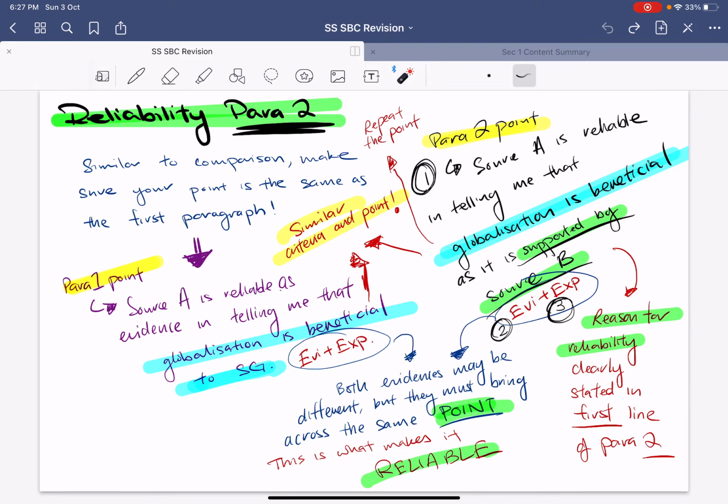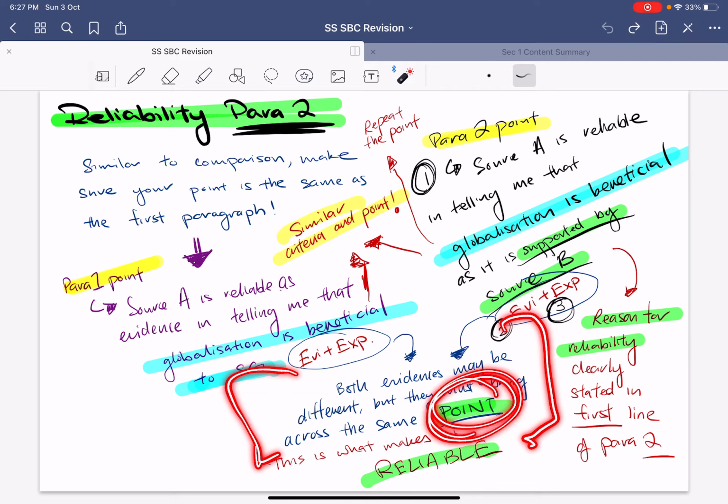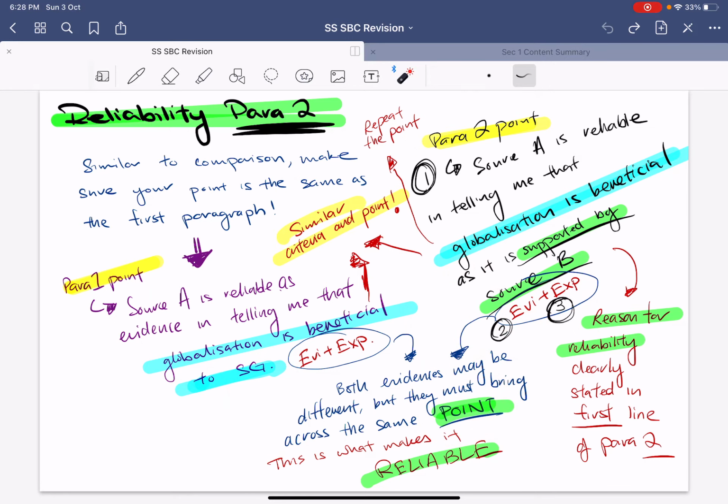After that, it's very straightforward. You just move on to the same thing again, evidence and explanation. Again, check back your basic inference criteria, in your own words. Everything, make sure it's very nicely written down and it's very clear. All right. Bear in mind here, both your paragraph evidences may be different, but they must all point towards the same point. Because it's reliable, right? Why is it reliable? Because it's the same point. So both your explanations must link back to the same point that you made. This is what makes the source reliable.